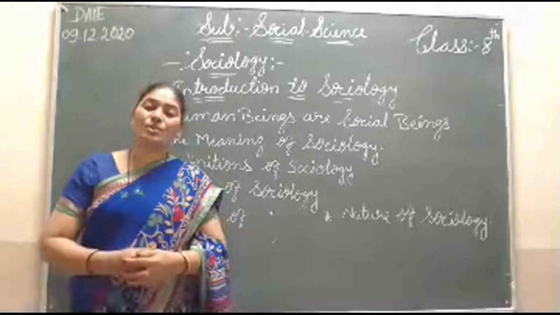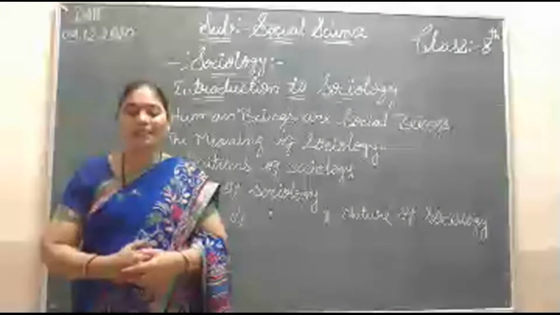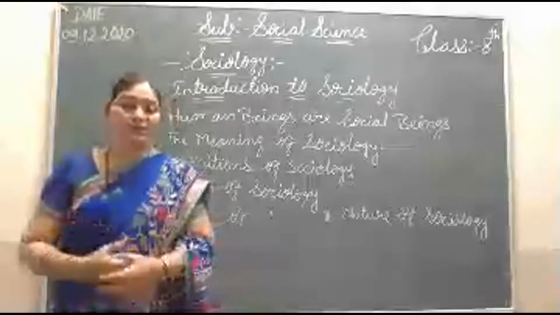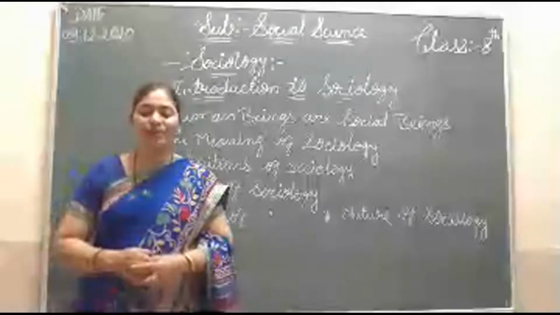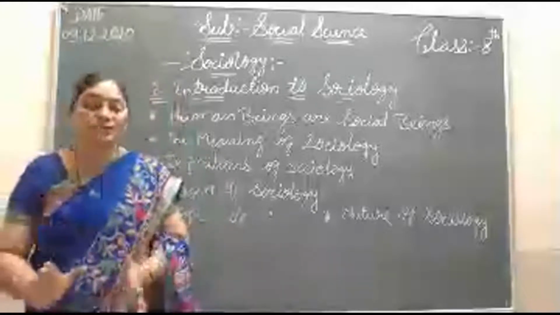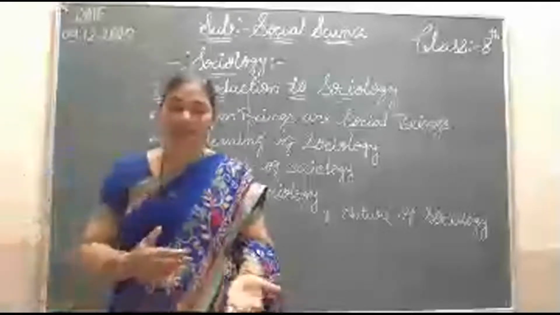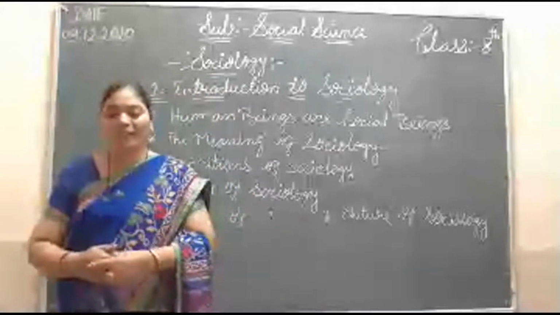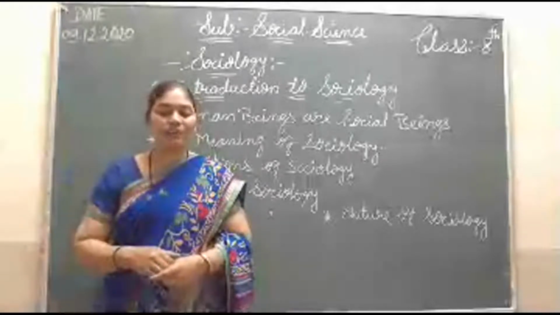The importance of sociology. What is the importance of sociology? Though sociology is the youngest science among all the social sciences, its uses are universal. So the first one: sociology studies human society scientifically. It constructs a systematic body of knowledge of human society through its scientific study. This aids progress in other fields of human life.